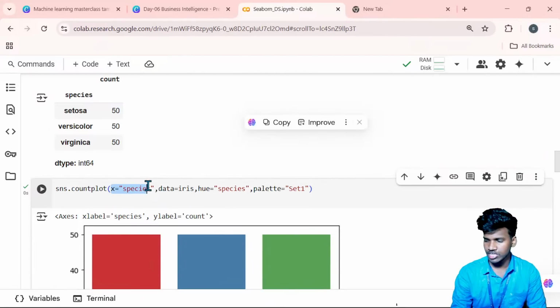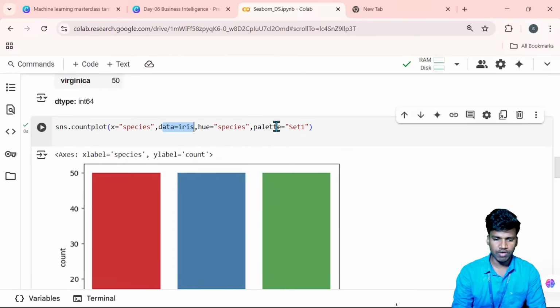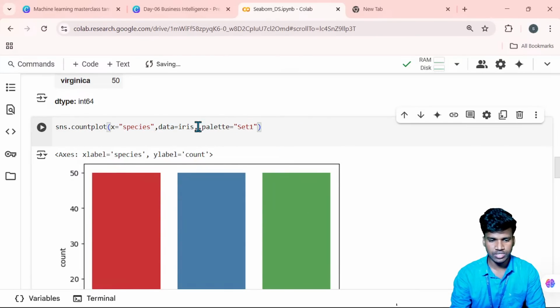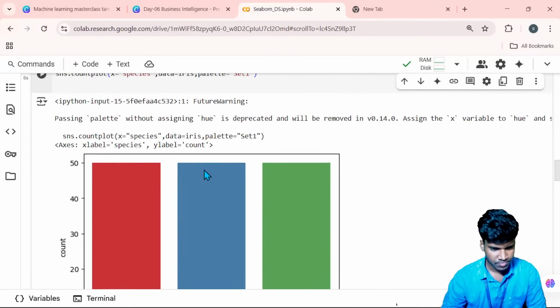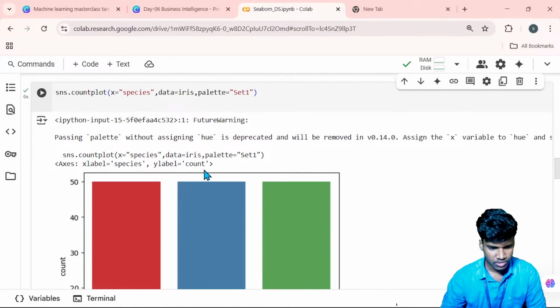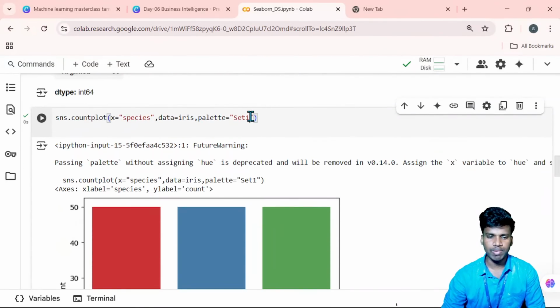So x-axis is having the species, data is the iris data, and the hue is species. The reason I mentioned the hue is that it shows a different color for every species. If I remove this, now you can see all the palette will be showing. Okay, fine. Why it is showing like this is because I mentioned the palette, right?